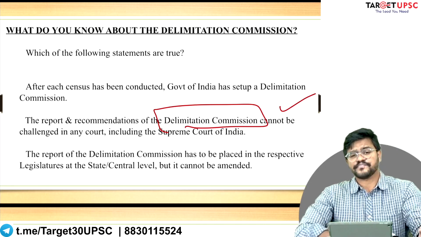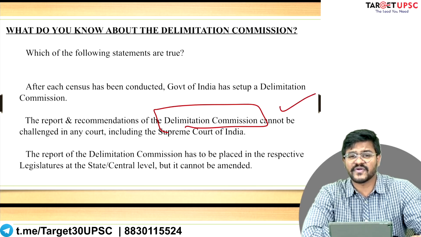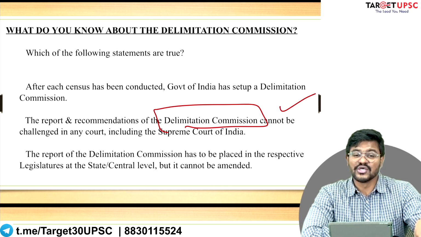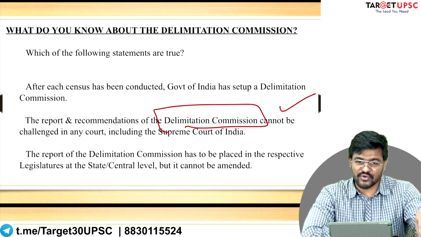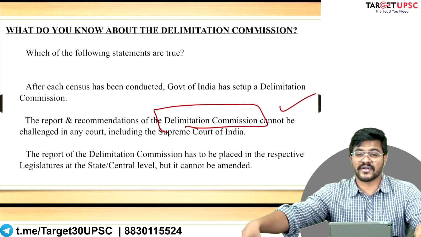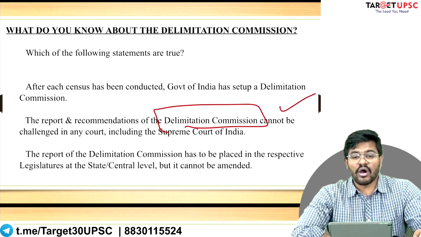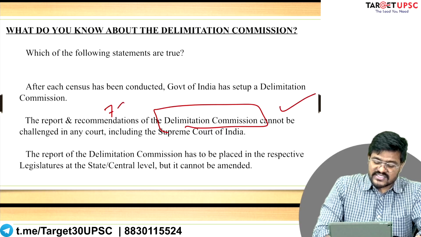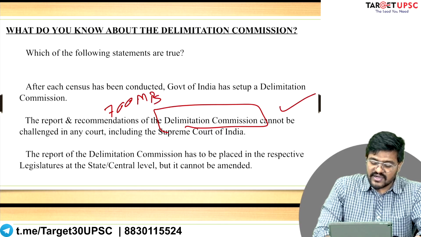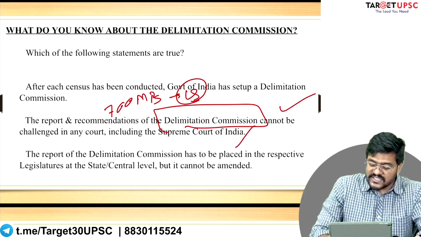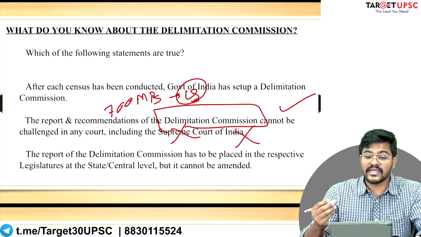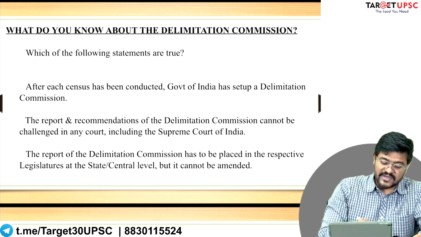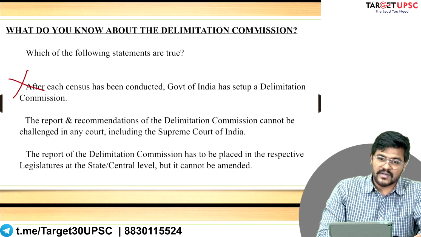Let us say that the Delimitation Commission of India suggests that the size of Lok Sabha should be increased from 545, which is the current size, to 700. This is the recommendation of the Delimitation Commission. Now, this recommendation that the size of Lok Sabha be increased to 700 MPs cannot be challenged in the Supreme Court of India, right? So statement number 1 was wrong, but statement number 2 is correct.